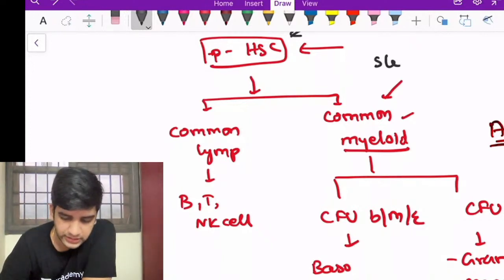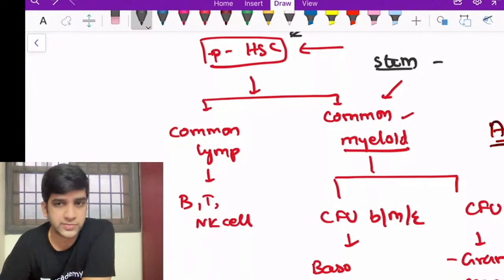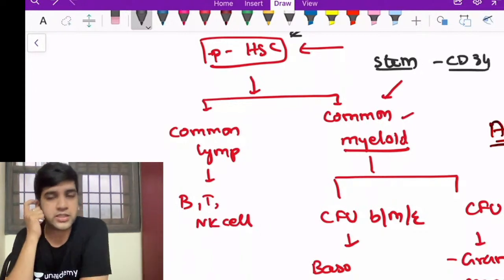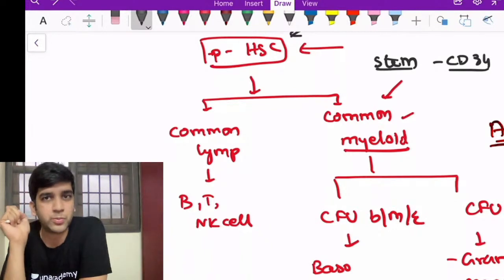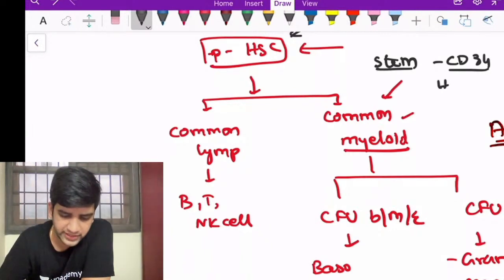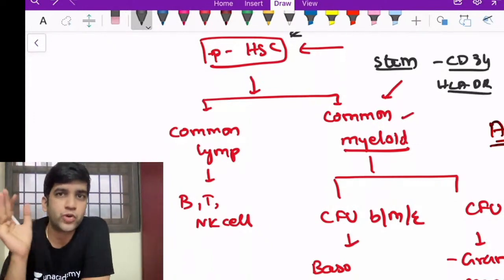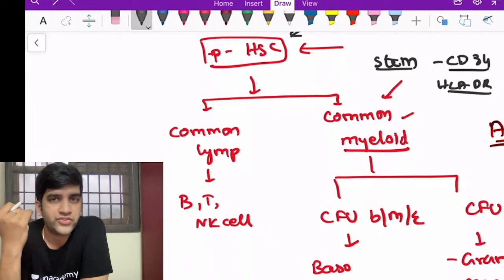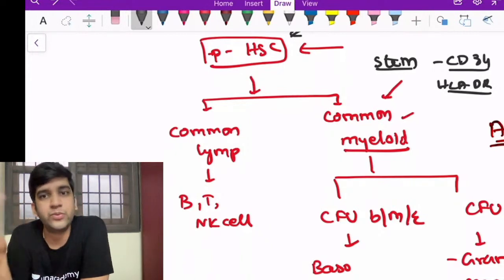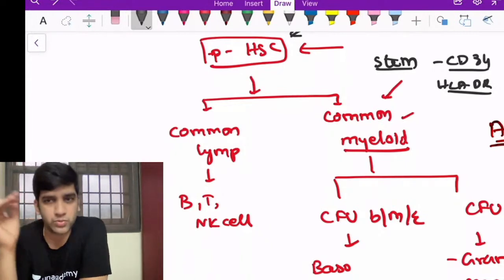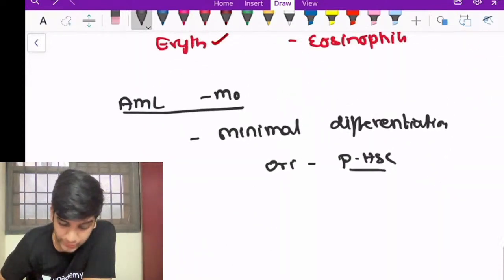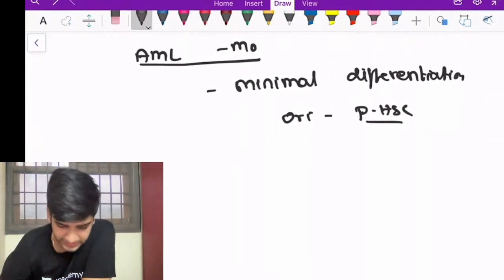And the stem cell marker, I'm sure you know what is the marker for stem cell, which is CD34, right? CD34 is a marker for stem cell, so only that will be positive. And we have one more thing called HLA-DR. That also is an immature marker. That also will be positive. I won't have any myeloid or lymphoid marker positive. In other words, CD19-20 will not be positive. CD3 will not be positive. Only the immature markers will be positive here, right? So I do have a leukemia. I know it is a blast.